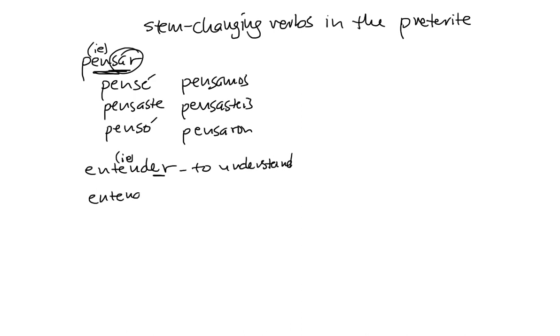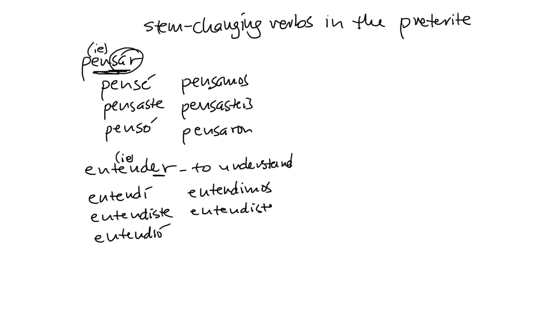entendí, entendiste, entendió, entendimos, entendisteis. Remember that the vosotros form is always the tú form plus is in the preterite. Entendieron. And of course this is the completed past, the preterite. Entendí, I understood. Entendiste, you understood. Entendió, she understood. Entendimos, we understood. Entendisteis, y'all understood. Entendieron, they understood.